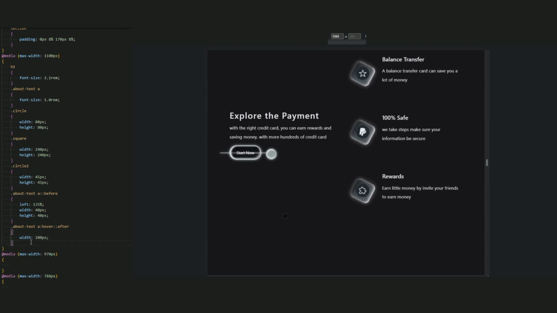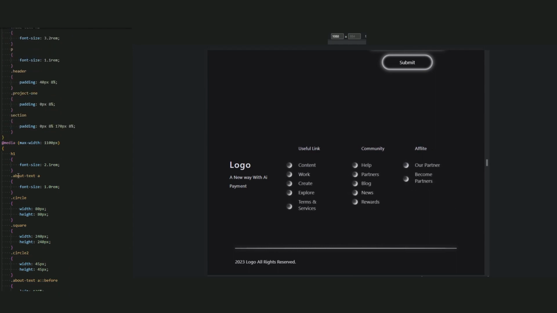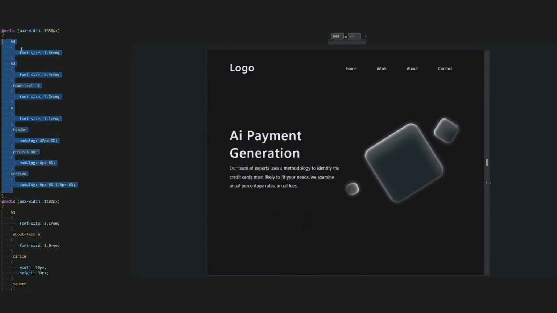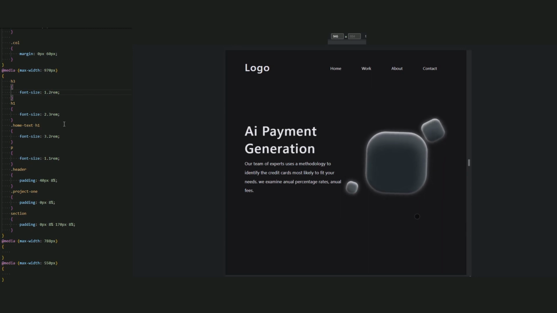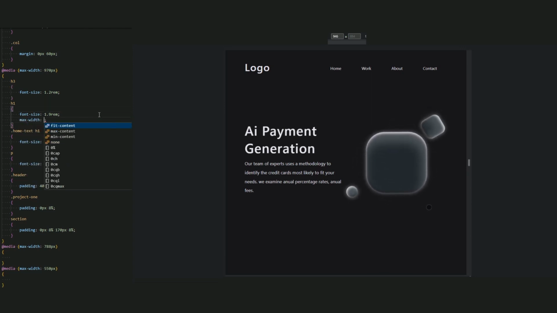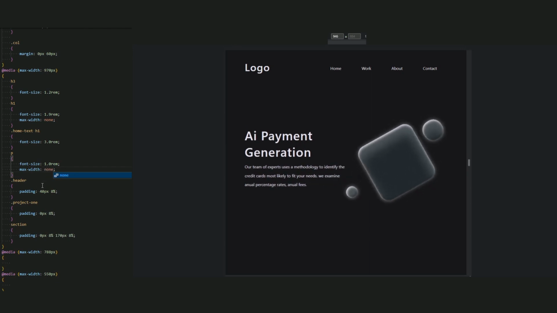And the last, let's reduce the margin of these call links here. We have a margin of 0, 75 pixel. Let it be 0 pixel and 60 pixel. Okay, next media query is for tablet. Copy this to reduce the font size and the padding, and paste it. Now H3 is 1.2 rem, H1 is 1.9 rem, and the max width is none. Home text H1 font size is 3.0, the P font size is 1.0 rem, and the max width is none.